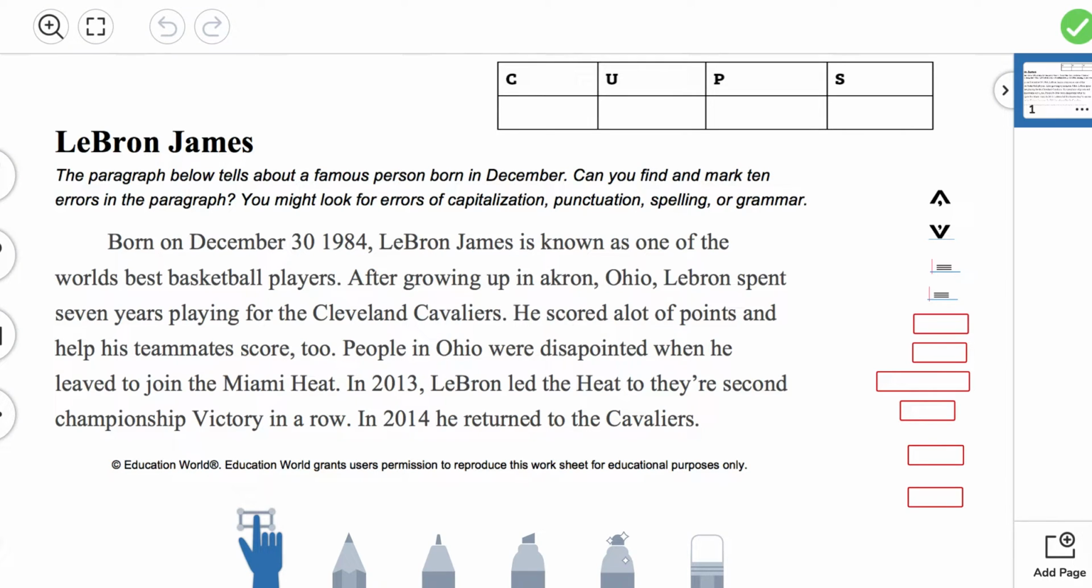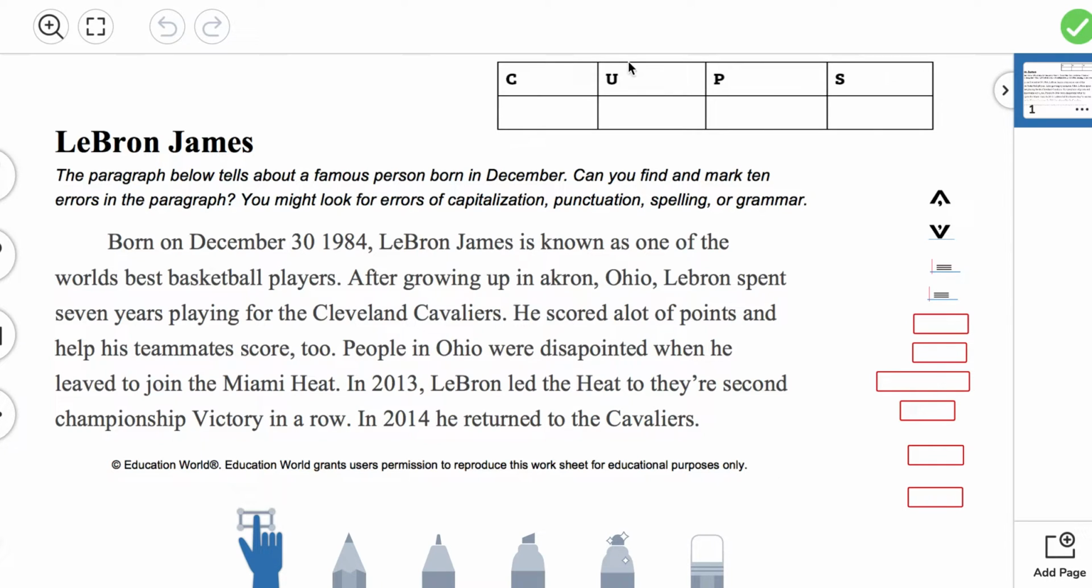You're going to be editing the LeBron James nonfiction passage with me, and you're going to follow along with me. And we're going to find 10 errors in the paragraph. So the paragraph below tells about a famous person born in December. Can you find and mark 10 errors in the paragraph? You might look for errors of capitalization, punctuation, spelling, and we're going to begin.